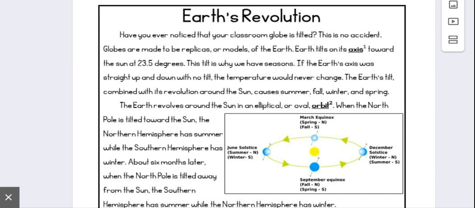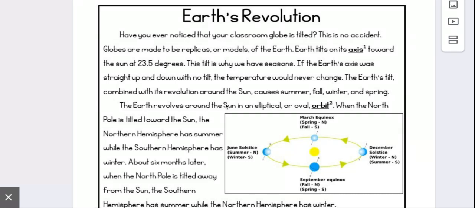Earth's revolution. Have you ever noticed that your classroom globe is tilted? This is no accident. Globes are made to be replicas or models of the Earth. Earth's tilt is on its axis towards the sun at 23.5 degrees. This tilt is why we have seasons.